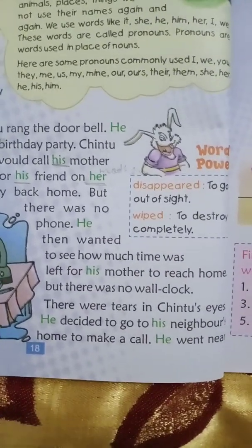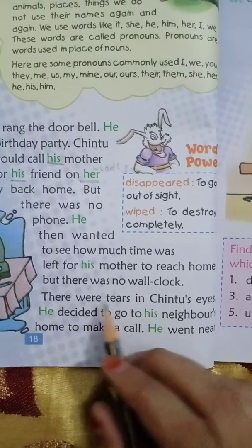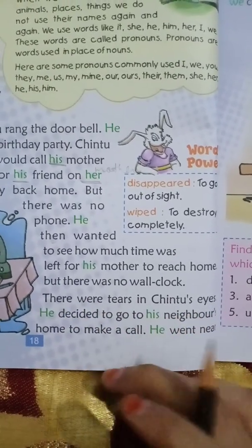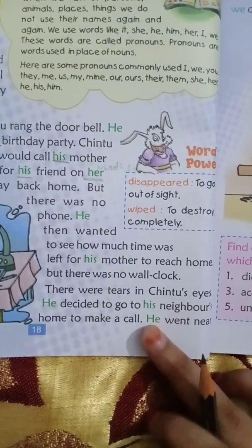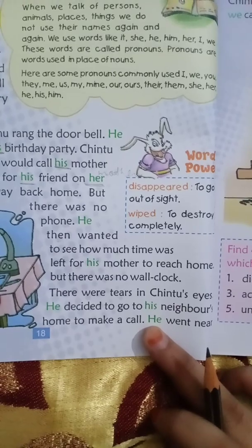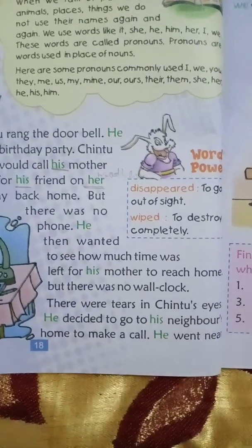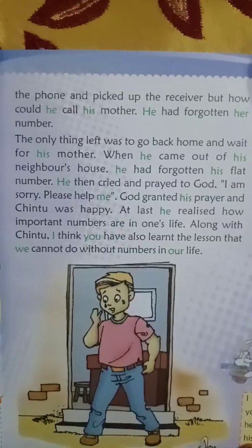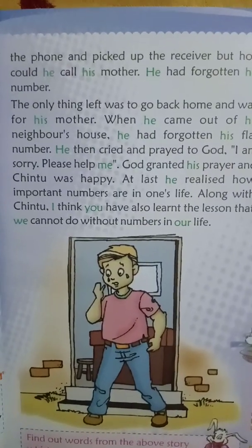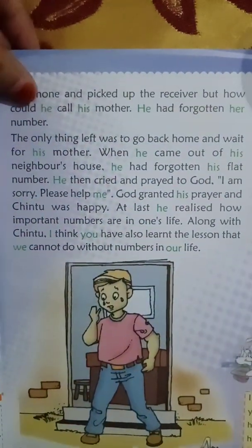Now Chintu started crying. There were tears in Chintu's eyes. He decided to go to his neighbor's home to make a call. When he went to the neighbor's house, he thought he had forgotten her number.